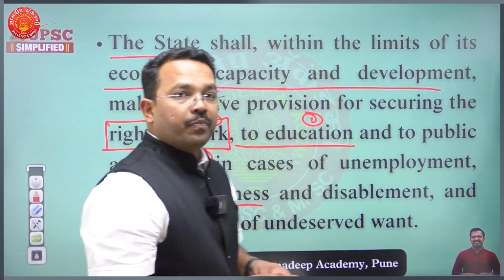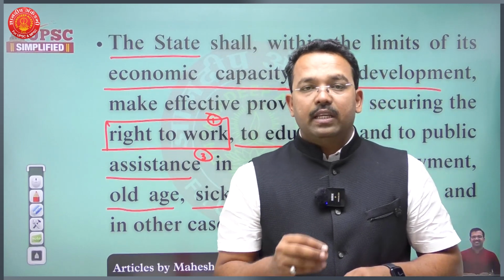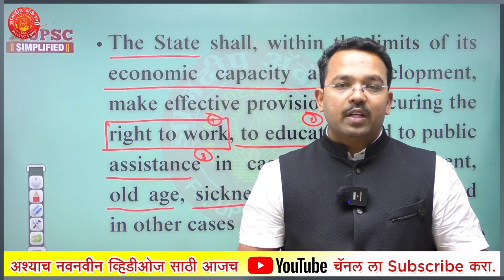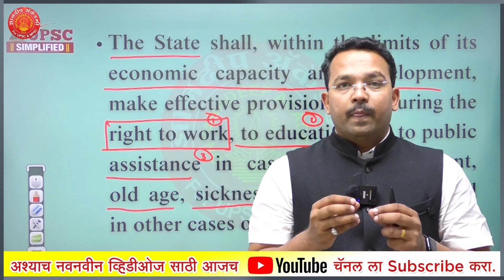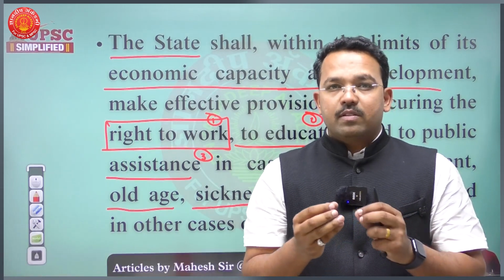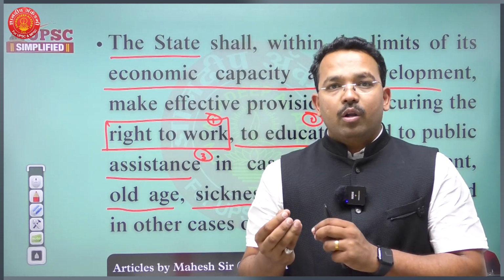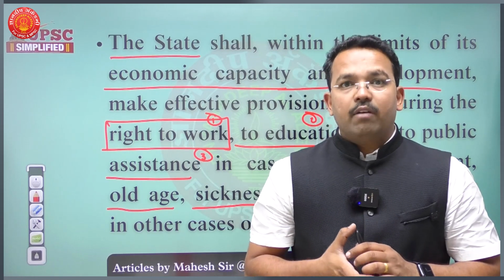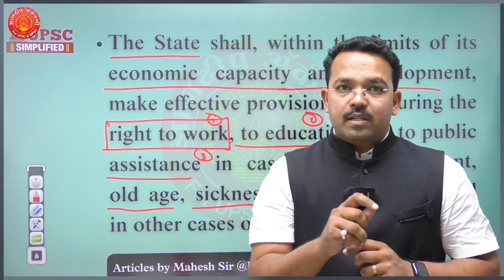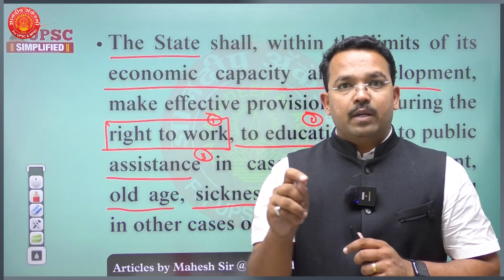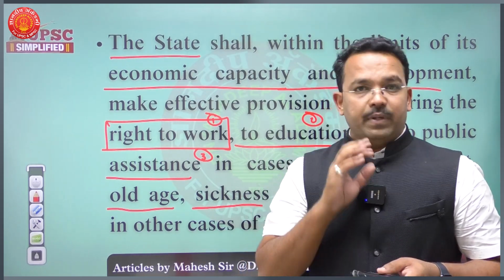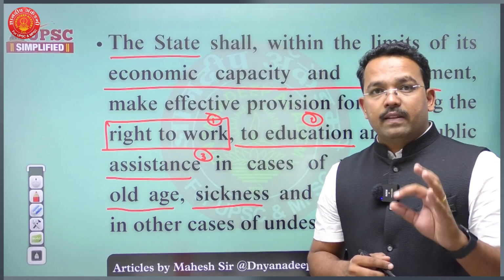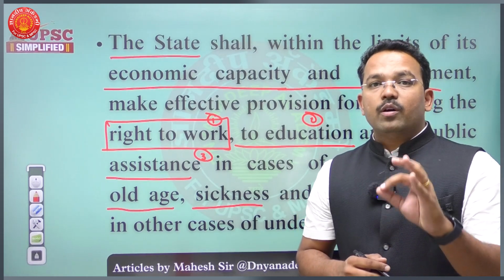As I told you, directive principles of state policy are not justiciable, but they are fundamental in the governance of this nation. That's why whatever policies, programs, schemes, projects, or laws that we bring for establishing socio-economic democracy and to have welfare in the society are based upon the directive principles of state policy, the DPSP. So here the example for right to work is MGNREGA, that is Mahatma Gandhi National Rural Employment Guarantee Act.